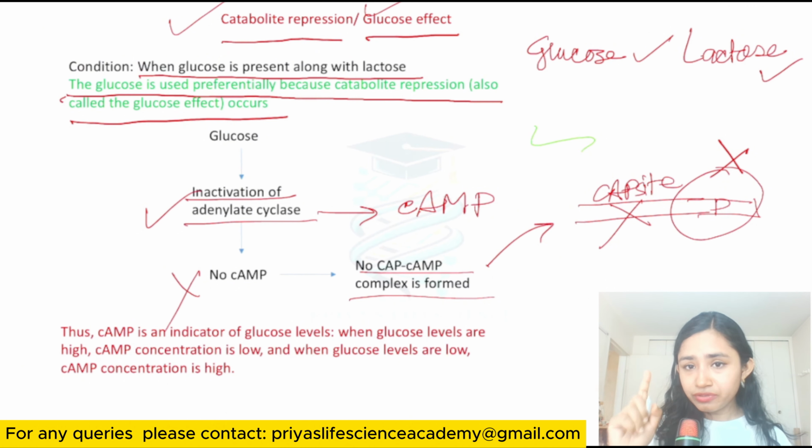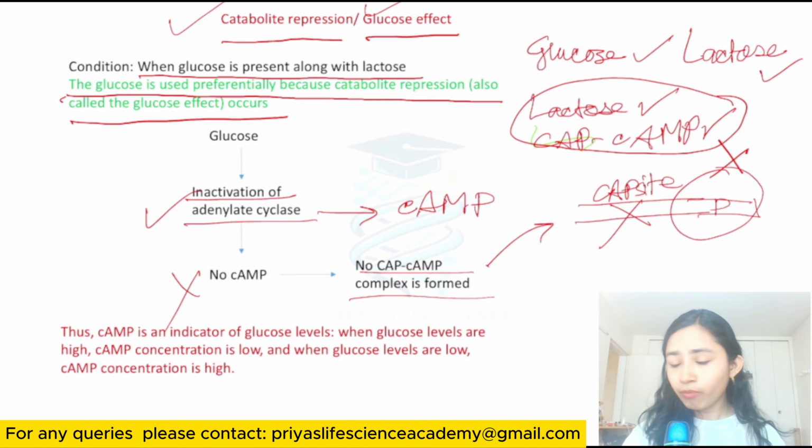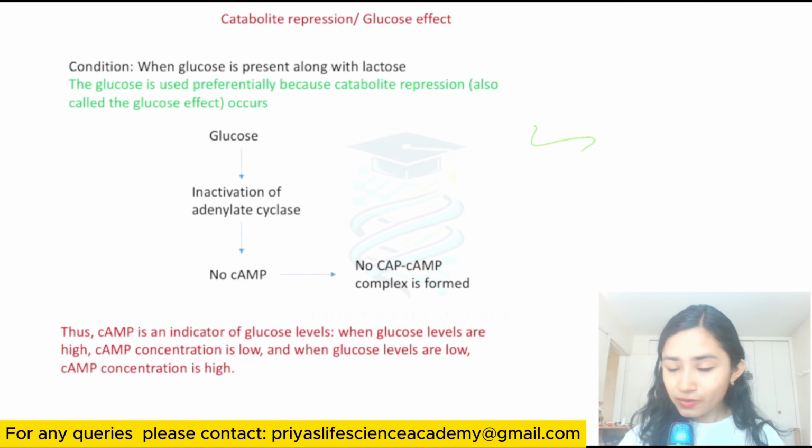So you have to remember the point, to turn on the Lac Operon, you need both lactose as well as the CAP-cAMP complex. Both are needed for turning on the Lac Operon.